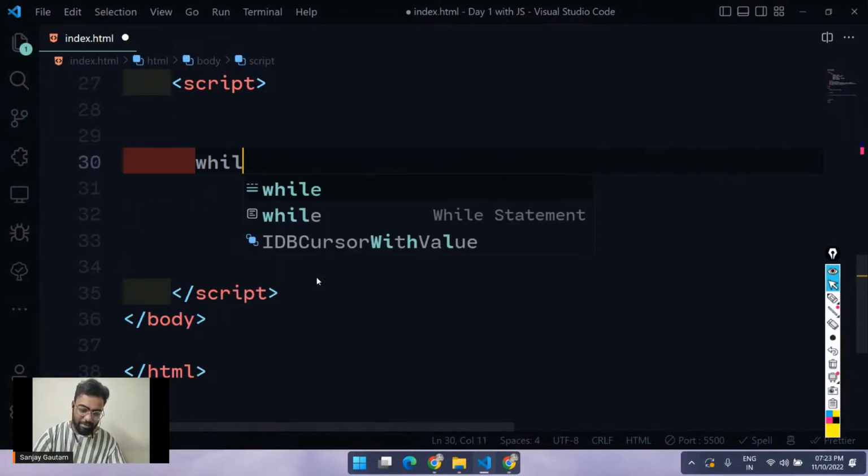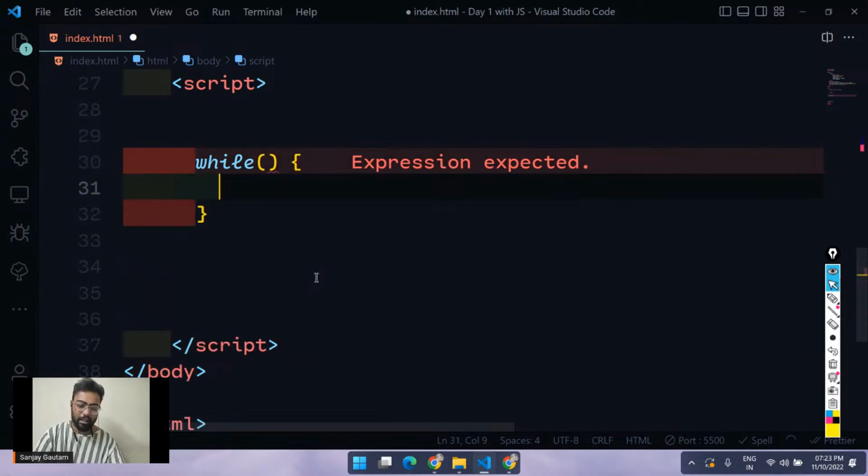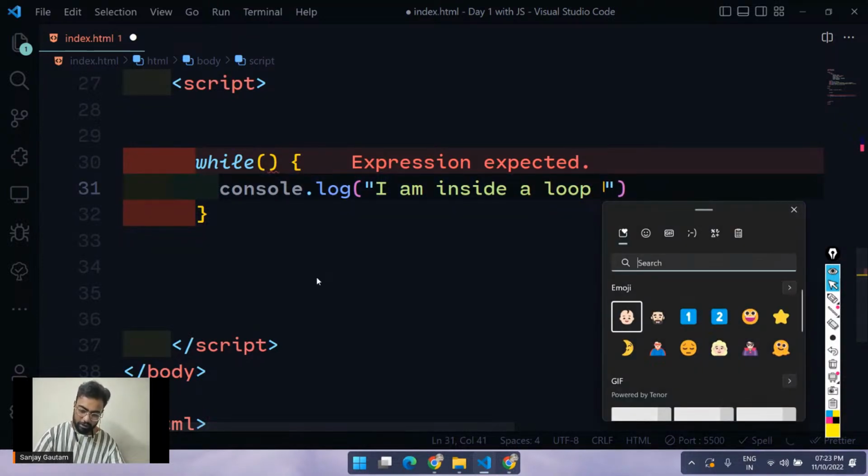For the while loop, just type while here, a bracket, and the block here, and just write console.log, I am inside a loop. Let's just put a loop here.